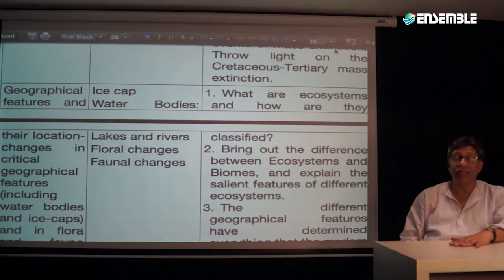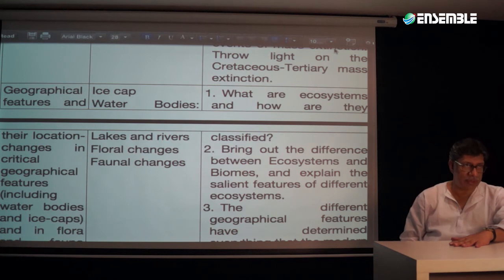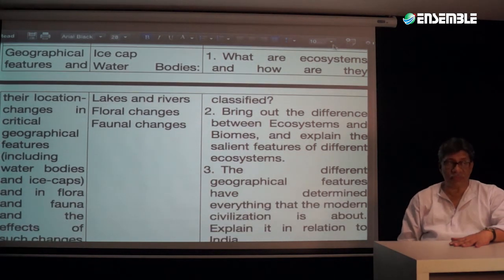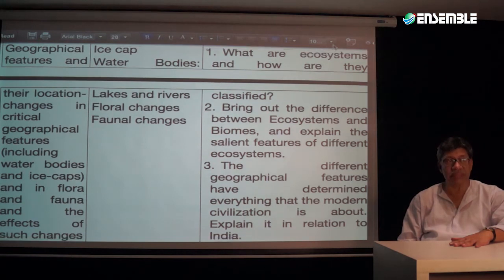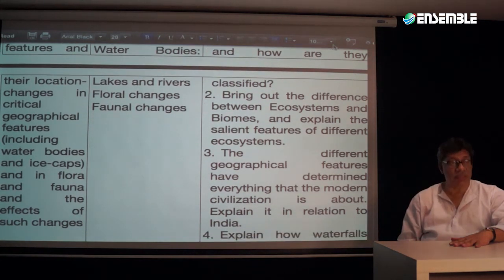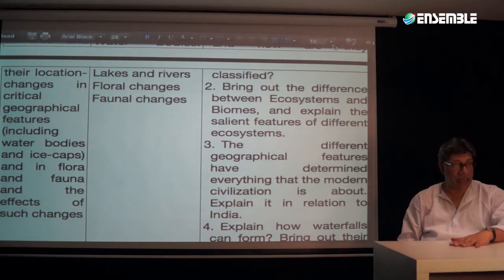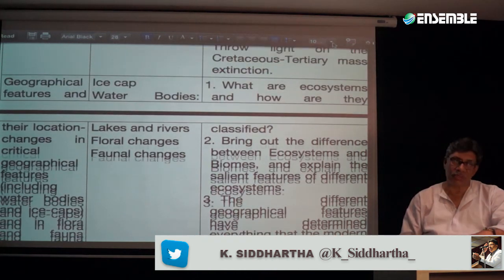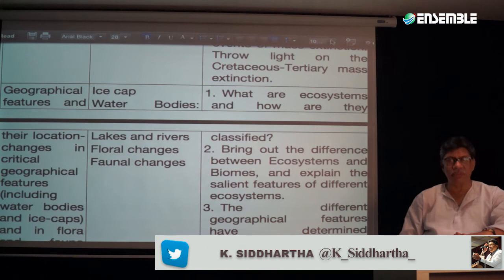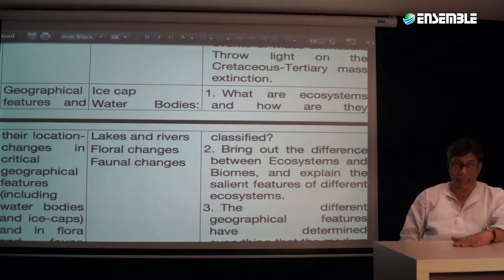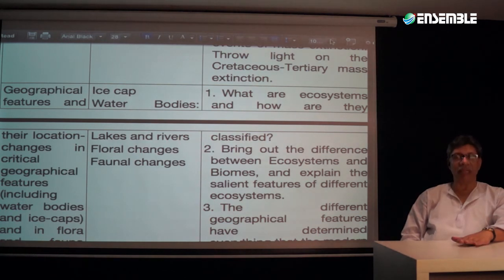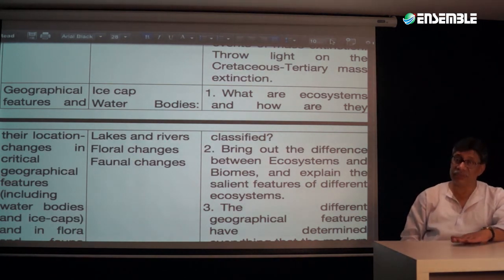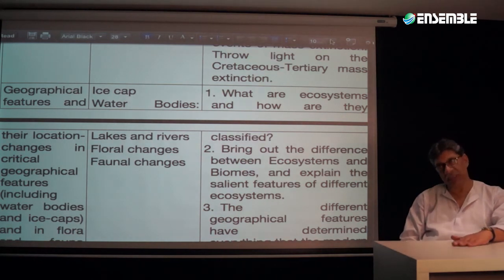And then, coupled with it and above it, we have one section imposed on it, and that is connected to its application base. That brings us to the fifth component, the geographical features and their location, and changes in critical geographical features, including water bodies and ice caps, in flora and fauna, and the effects of such change. Now, you will understand two components. It's the simplest and most clearly defined segment: ice caps, water bodies, we are talking about the lakes and rivers, and all of these geographical features. Now, geographical features can be natural, and they can be artificial. They can be both.